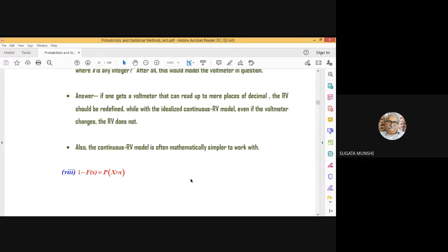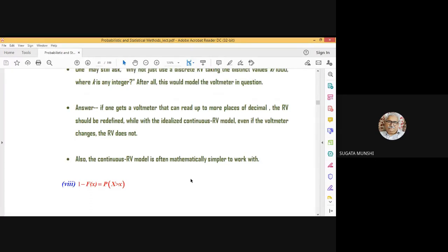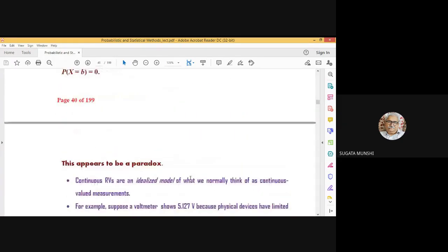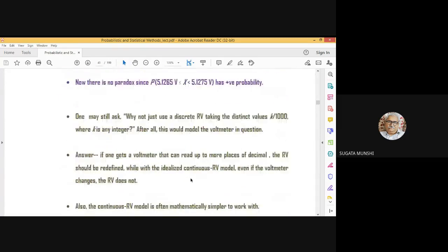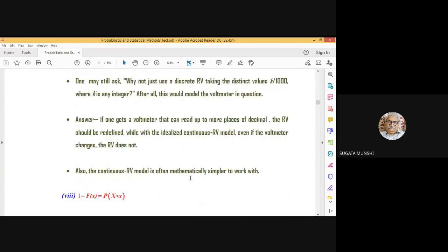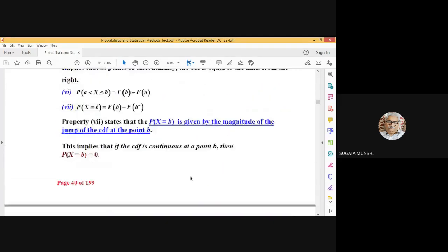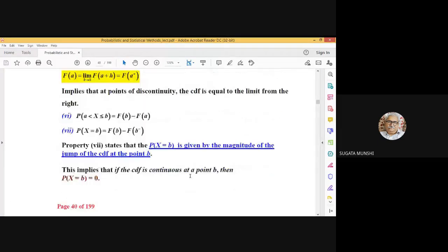So we were discussing the cumulative distribution function. We were considering the properties of the cumulative distribution function, and we ended where we were trying to interpret the observation that, in the case of a continuous random variable, the probability of the random variable taking this particular value is 0.